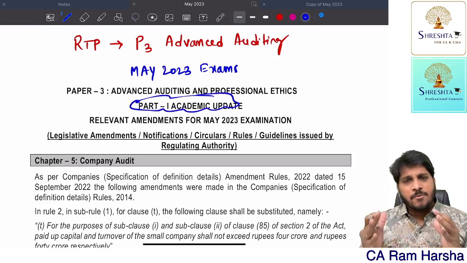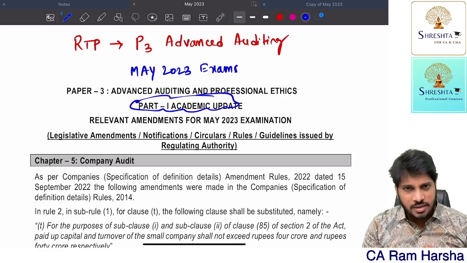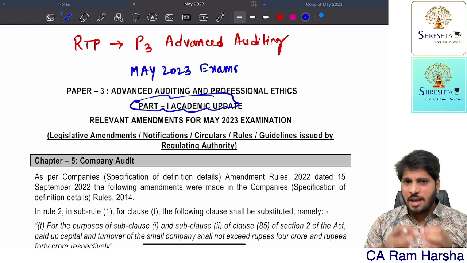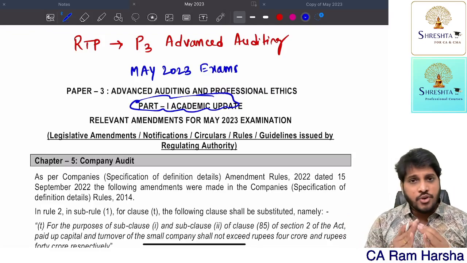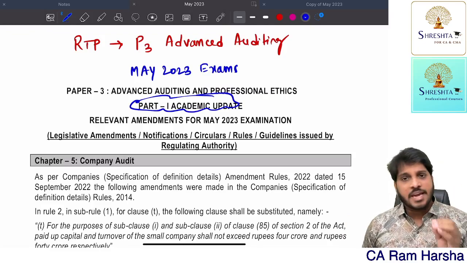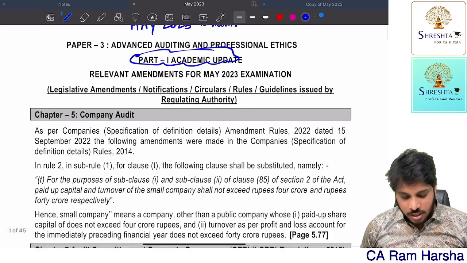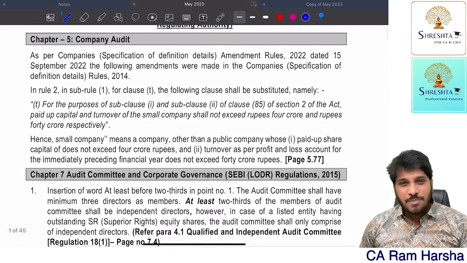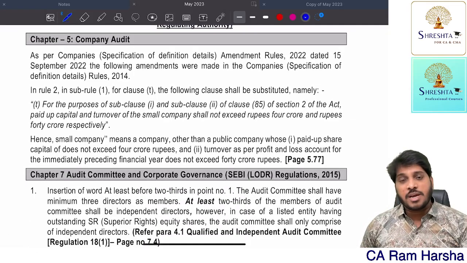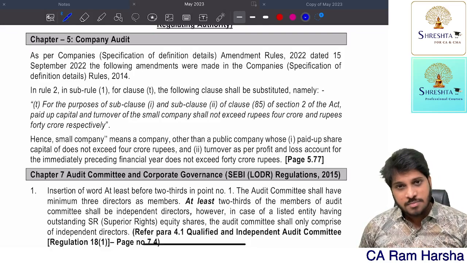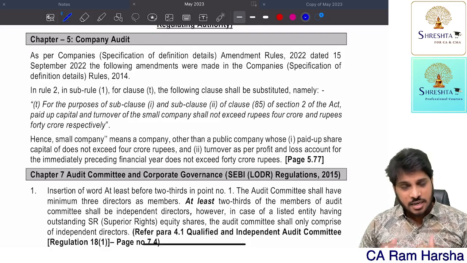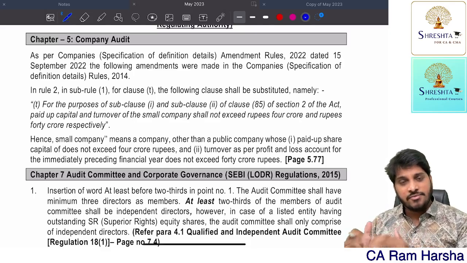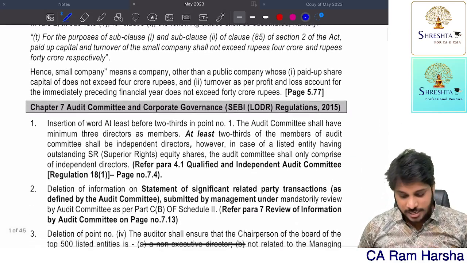Very recently, some 2 or 3 weeks ago, I have already uploaded the amendments part. The complete amendments video I have uploaded. If you observe, the amendments were in the following chapters. In company audit, the small company definition limits have been changed. Now the paid up capital limit is 4 crore and the turnover limit is 40 crore. Earlier, it used to be 2 and 20 crore. Now, it has been revised to 4 and 40 crore. That is one important amendment.